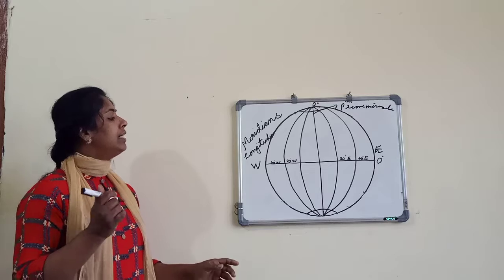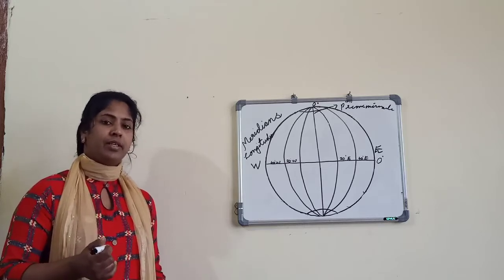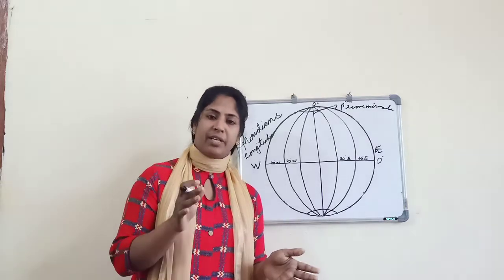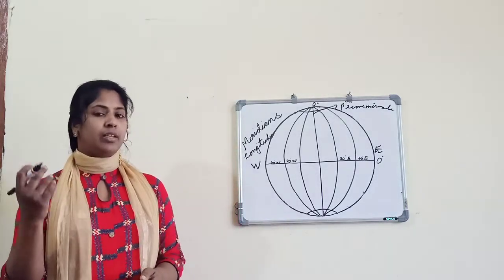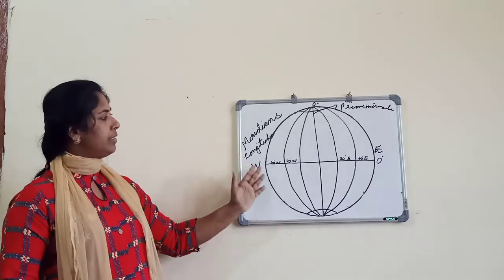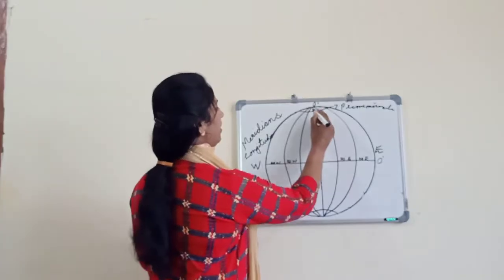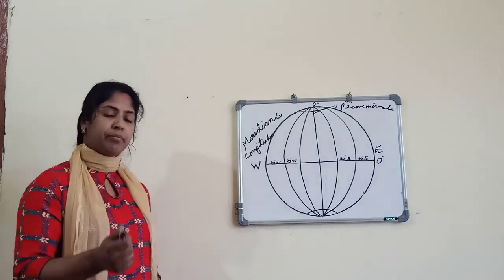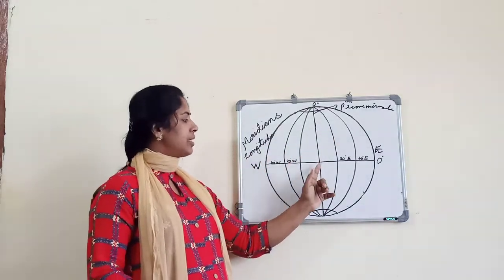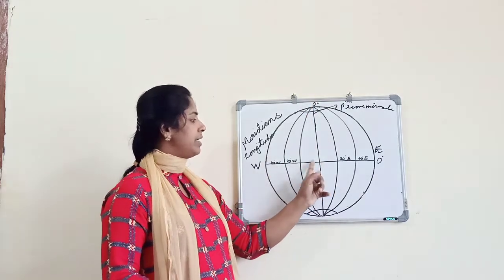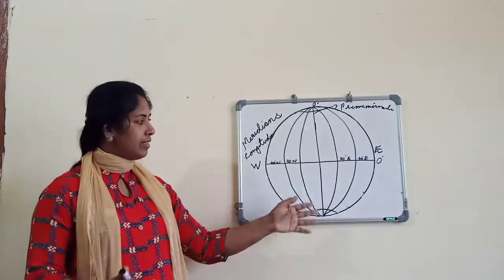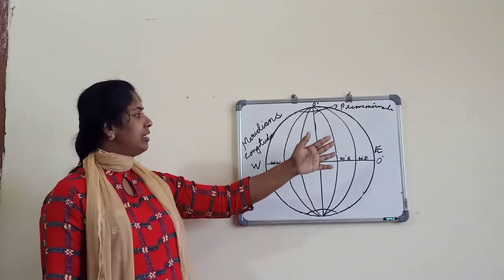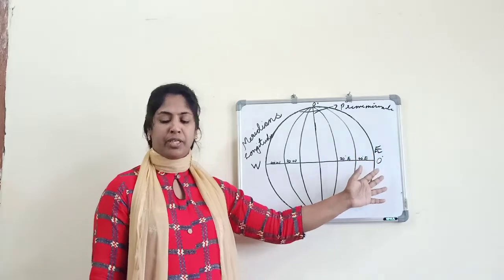And let us see the number of longitudes. But in the case of latitudes, how many can be made on the globe? Here this is the prime meridian, and starting from the prime meridian at 0 degree, in the eastern hemisphere a total of 180 meridians can be drawn on this side.